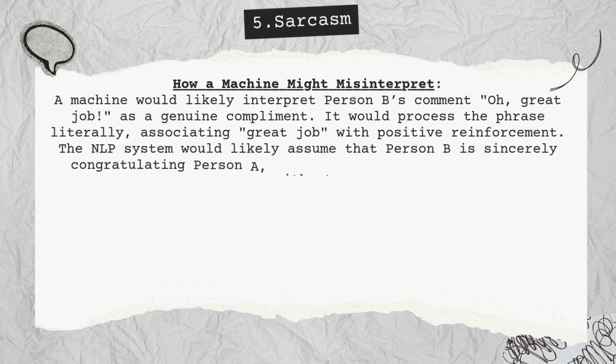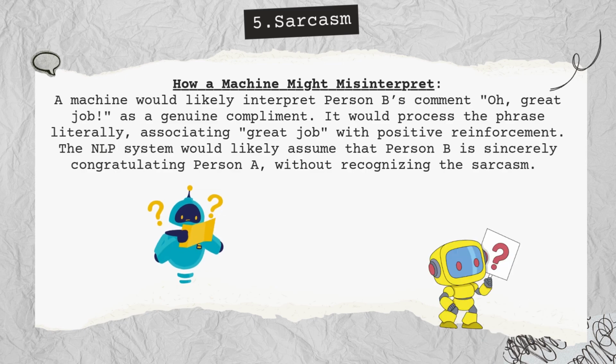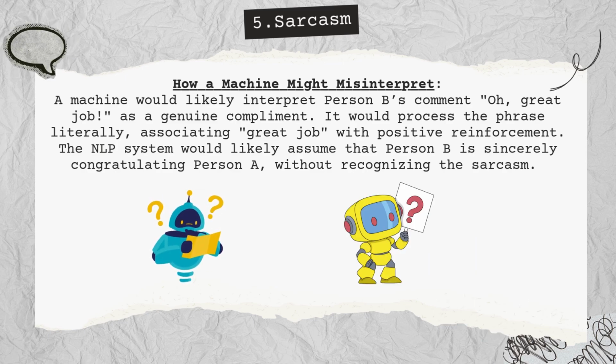How a machine might misinterpret this. An NLP system would likely take person B's comment, "Oh, great job," at face value. It would process the phrase literally, associating great job with positive reinforcement. The machine would assume person B is sincerely congratulating person A, completely missing the sarcasm.